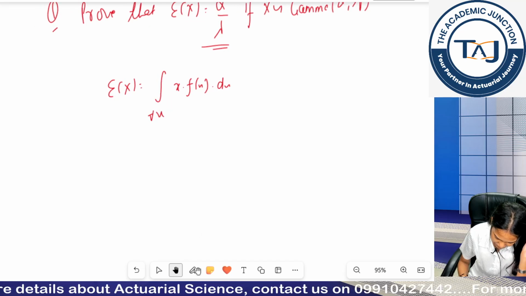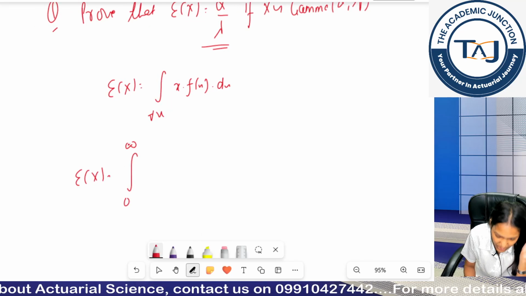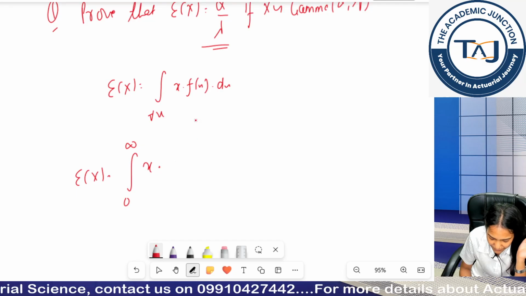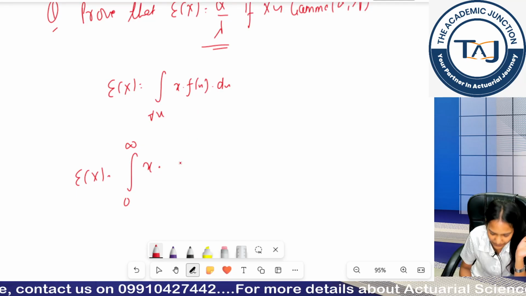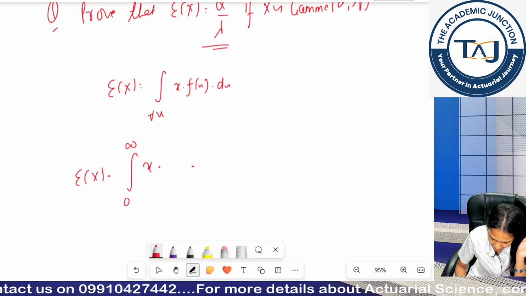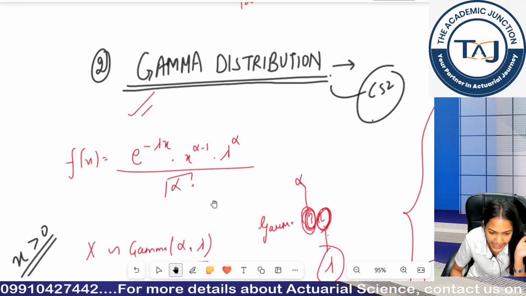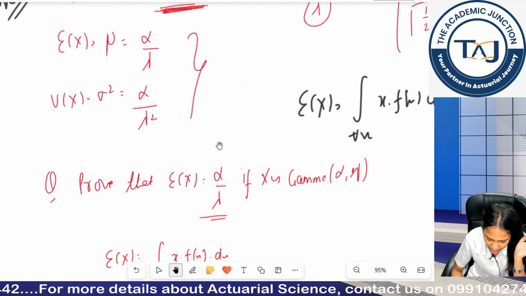So my expectation will basically become, what is the range? I told you 0 to infinity is the range, x remains same. What is my PDF? Formula for PDF is e to the power minus lambda x, x raised to the power alpha minus 1, and lambda to the power alpha.